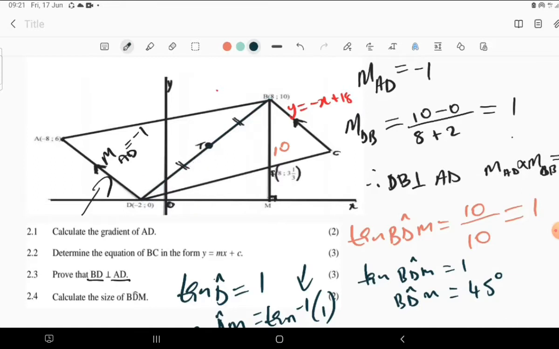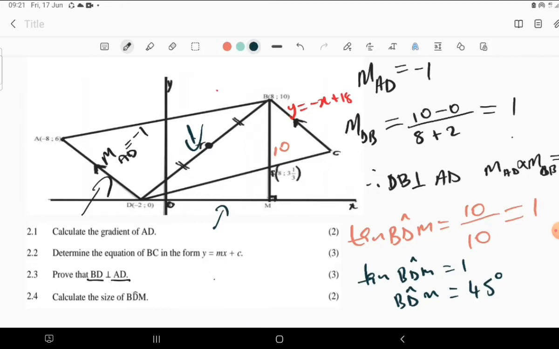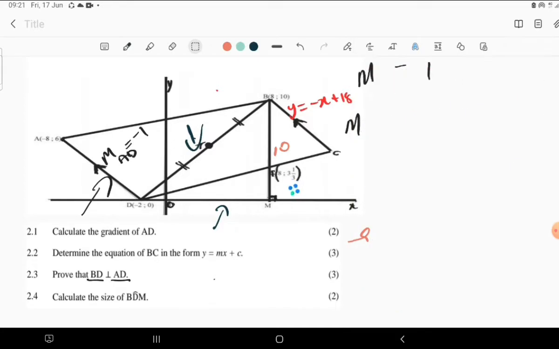Otherwise, you can even use sine rule or cosine rule, because you probably have all these sides, but because of the marks that are allocated there, we just need to find the shortest way of calculating all those things. Now, let me just wrap all this. You can always come back for checking if you need another information. Then this is what we have.